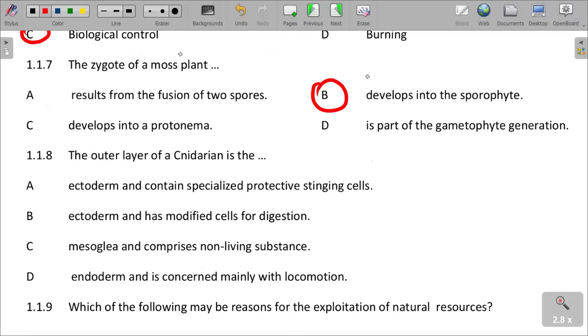And then, the outer layer of a seed grain is the dash. Number 8, the outer layer is actually the ectoderm and contains specialized protective stinging cells. I'm sure it is correct to say that the outer layer is an ectoderm, meaning that it contains specialized protective stinging cells.